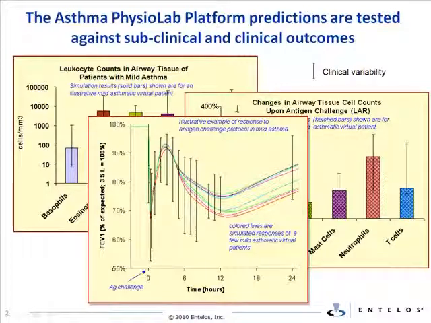In summary, the ability of the platform to reproduce these clinical phenomena lends confidence to the mechanistic representation of the relevant biology in the asthma platform and to prospective simulations of novel therapeutics and/or combination strategies. Like all PhysioLab platforms, the asthma platform is well positioned to support decision-making across the drug development pipeline.